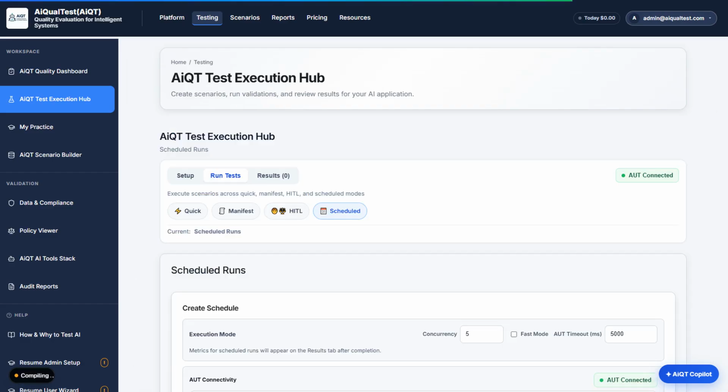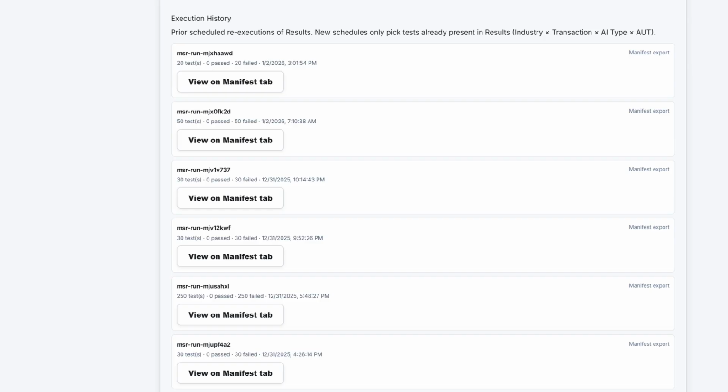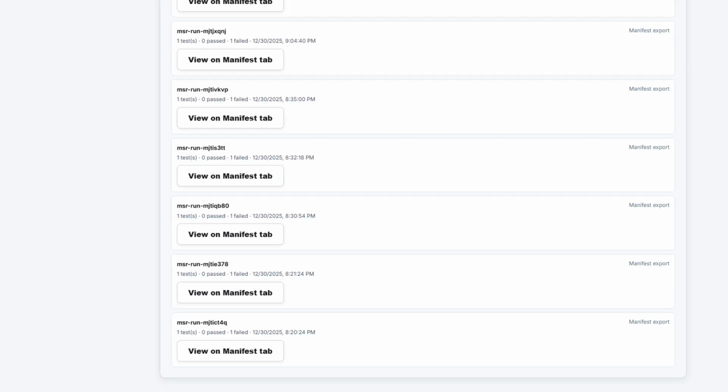Scheduled runs keep evaluation from being a heroics exercise. Map the AUT once. Re-execute prior results on a cadence. Subscribers get regression as an operating rhythm, not a meeting reminder.